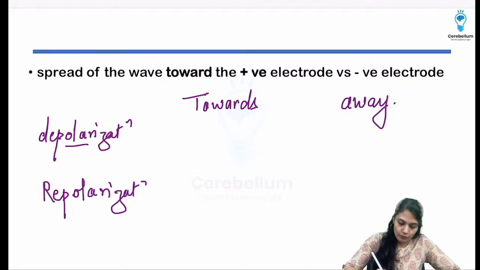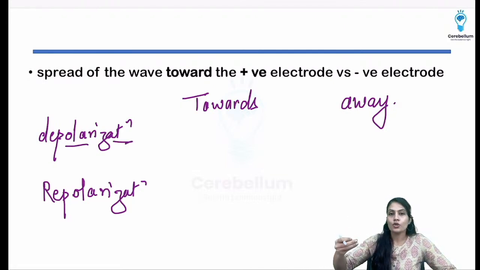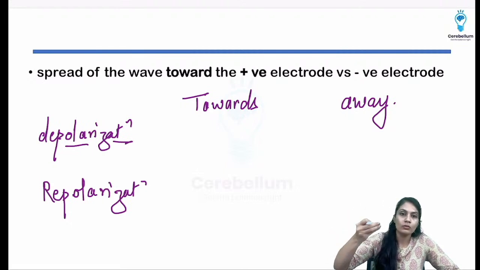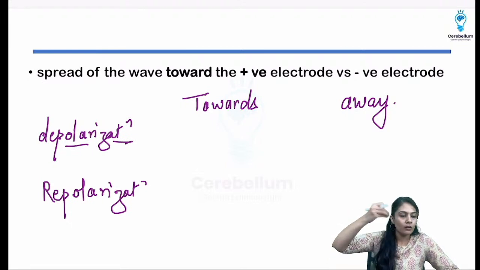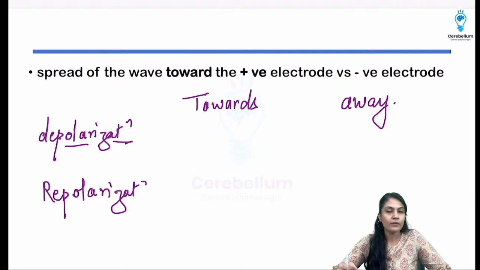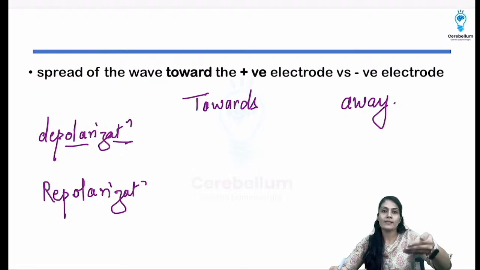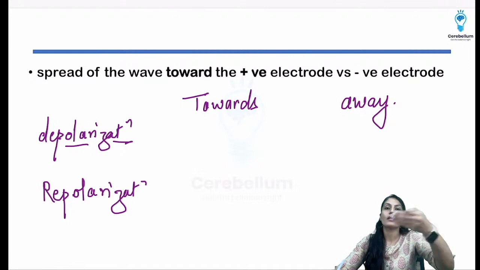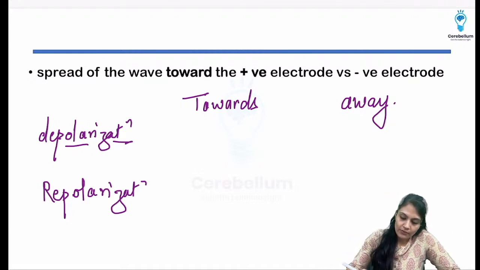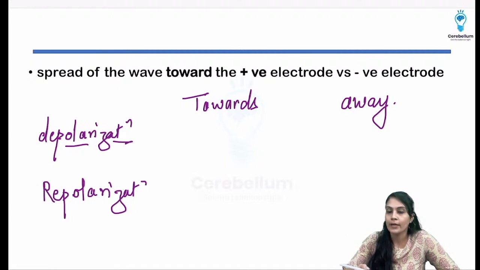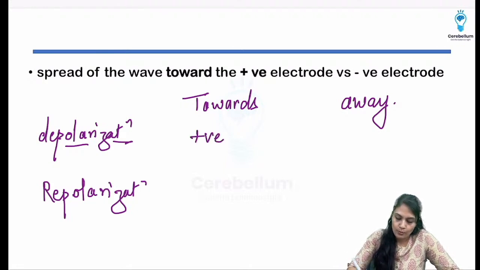The depolarizing wave means one and another different depolarization is moving in the different segments. Okay, so if the depolarization wave is coming towards the electrode, it is going to show